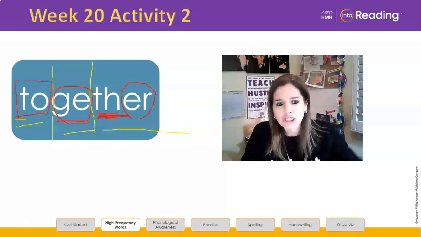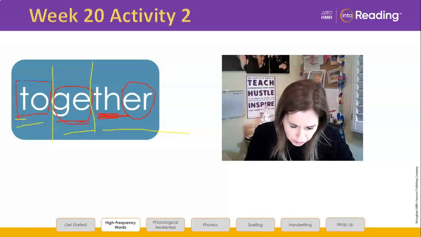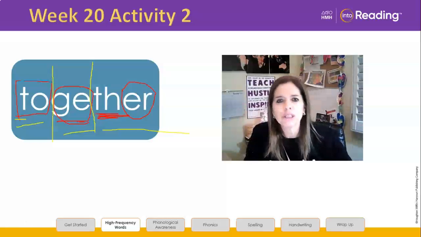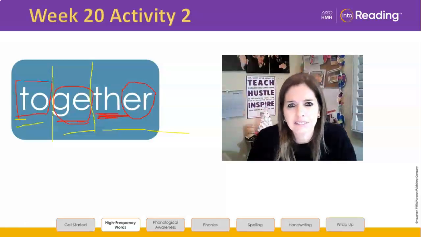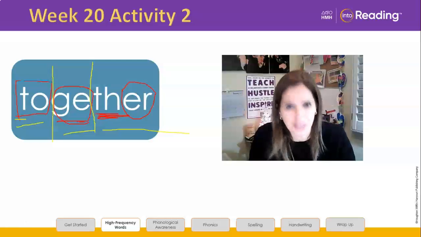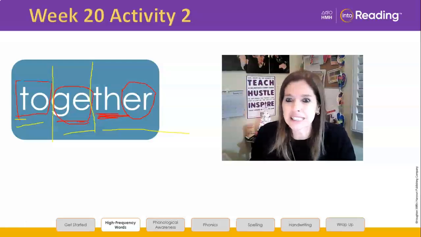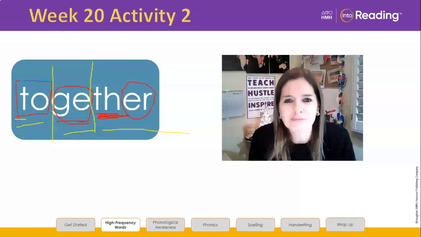Got it? Check your word on the paper. Check it against the screen. Do you have all the letters you need to make the sounds in together? It's easy if you chunk it, isn't it? Because there are only 46 sounds in the English language, to include all the chunks, all we have to do is know those 46 sounds, and then we can read anything, even if it's together.